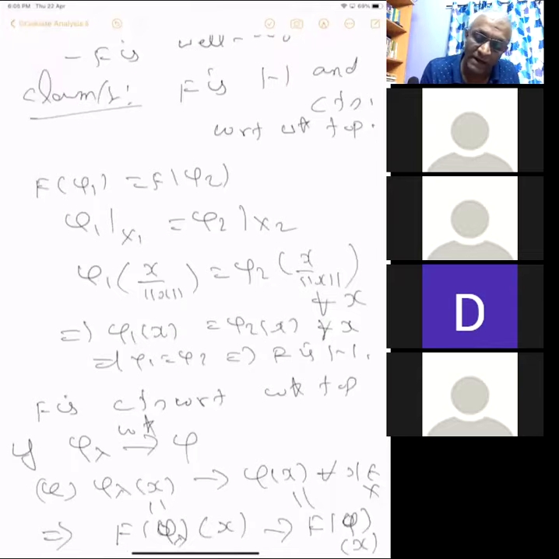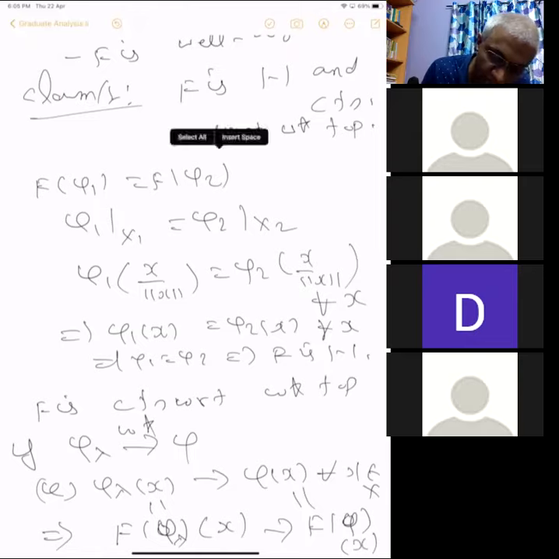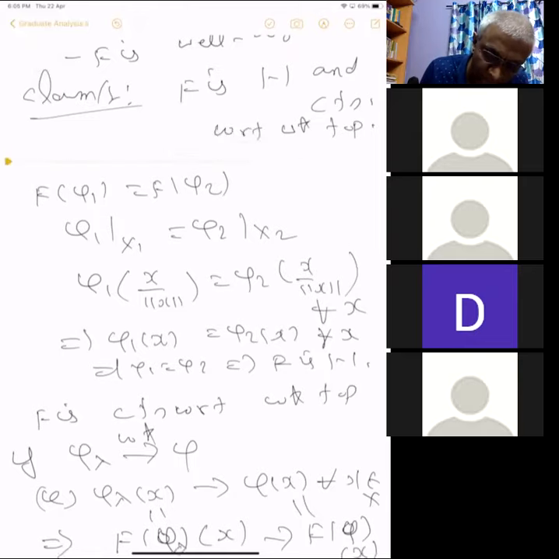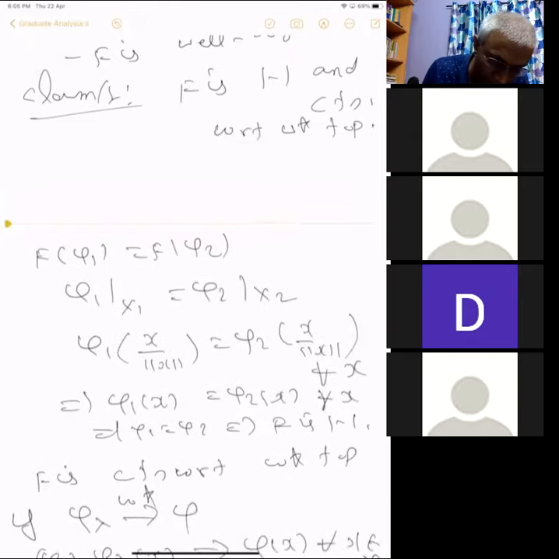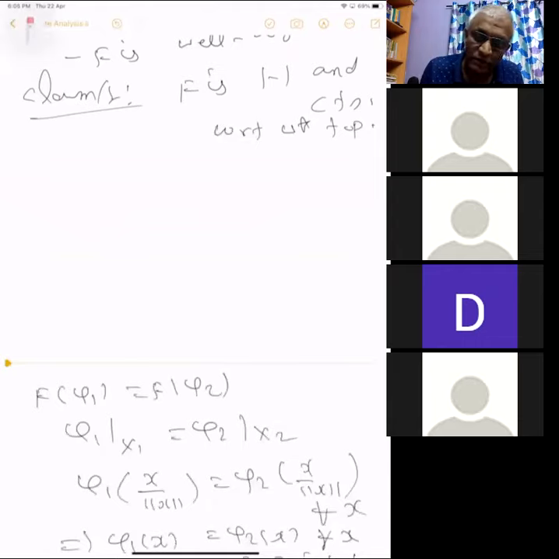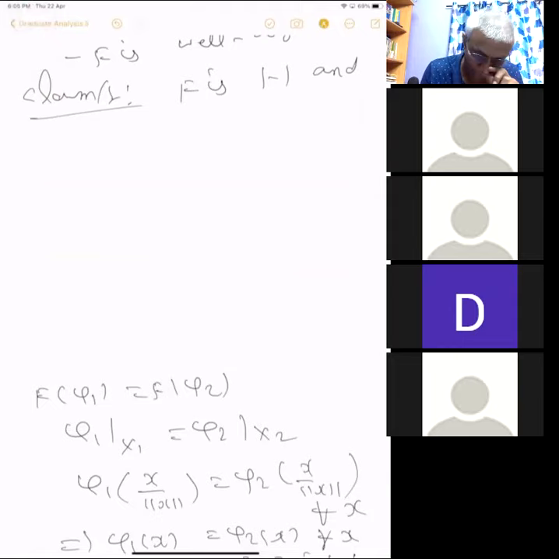So if it is 1-1 and continuous, maybe I will do the following. Good, thank you. You are right. So f is 1-1 and it's the same thing. It's just the definition.